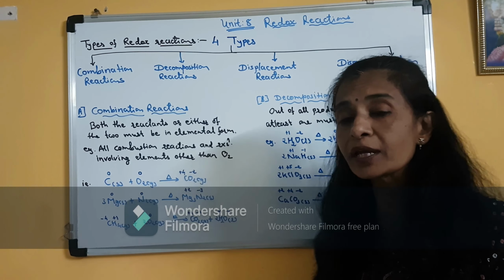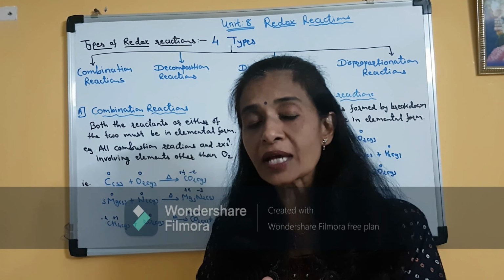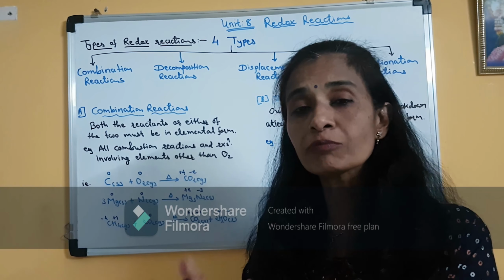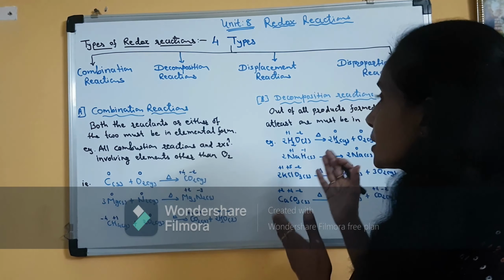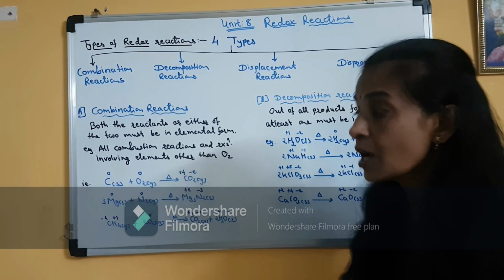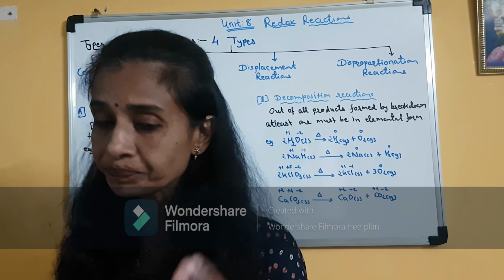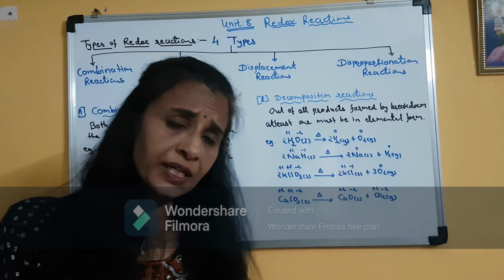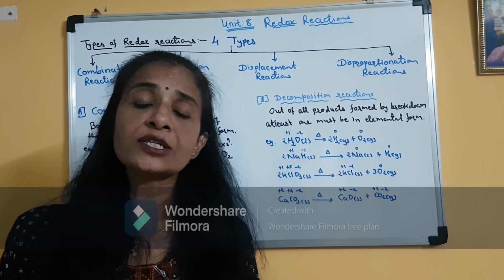In the exam you may be given 2-3 reactions and asked to identify which of the following is a combination reaction or which is a decomposition reaction. That type of question can be asked, or in a 4-mark or 5-mark question, you can be asked to explain different types of redox reactions giving suitable illustrations.